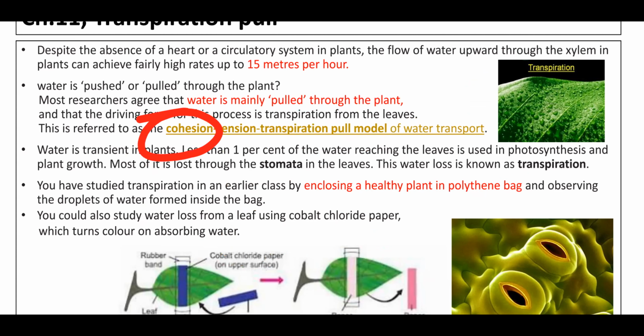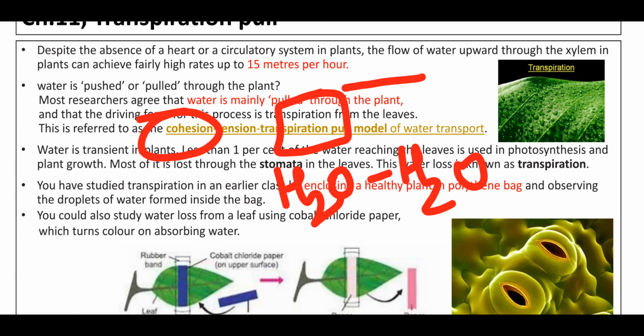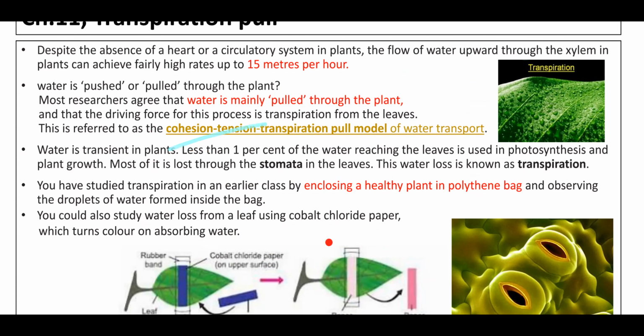One of the words is cohesion. Cohesion, in simple terms, we can say is attraction, right, between two same molecules. Water molecules, H2O, H2O, from one adjacent cell, water molecules enter into the next. So H2O, H2O molecules through the xylem, water molecules transfer from the root to the tip of the leaf.